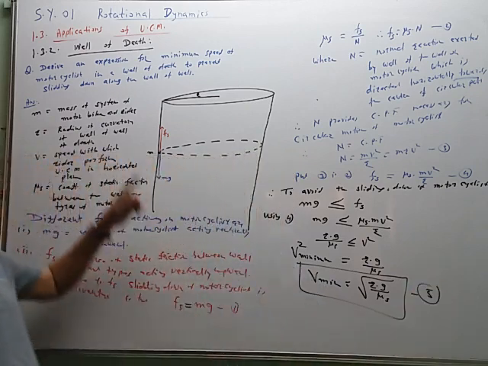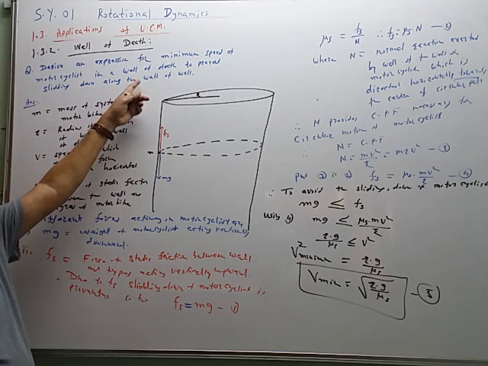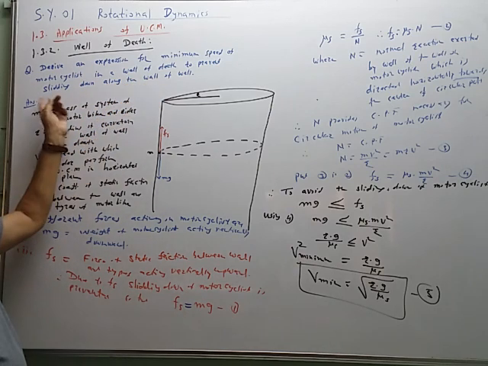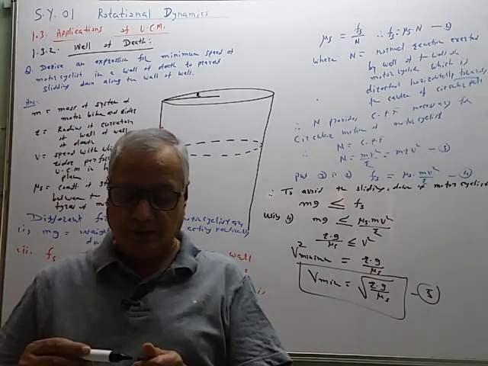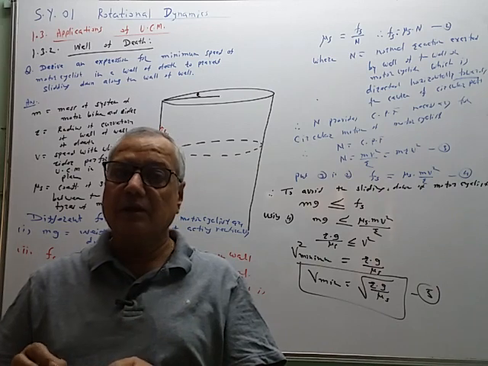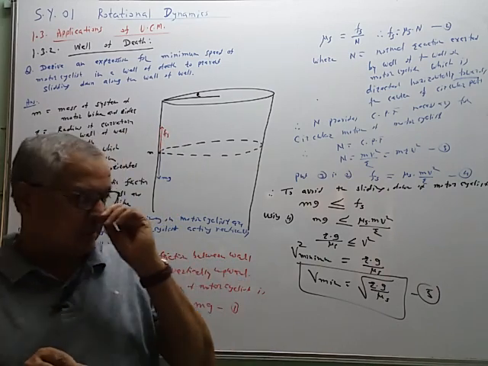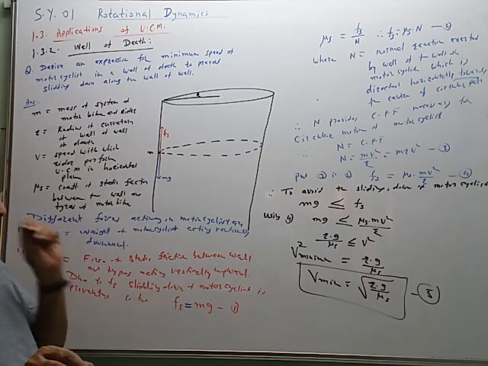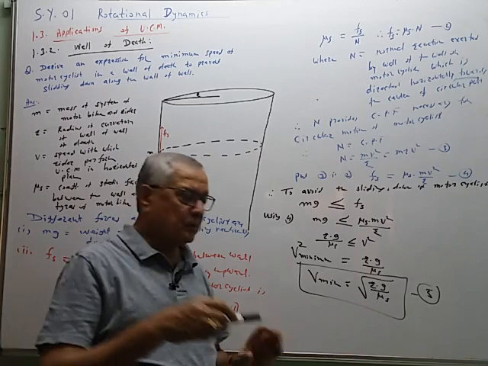So equation 5 gives the minimum speed of the motorcyclist in a well of death to prevent sliding down. The speed must be greater than this. If this speed is maintained, the motorcyclist will not slide down. He can complete the circle on the inner surface of the well of death like this. Now again, this is independent of mass. It depends upon r and it depends upon mu.